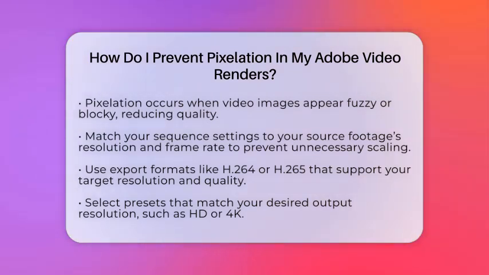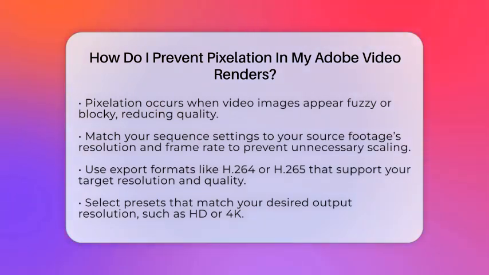First, always match your sequence settings to your source footage. If your clips are shot in 4K resolution at 30 frames per second, set your sequence to the same. This prevents unnecessary scaling that can cause pixelation. To do this, go to Sequence and then Sequence Settings, or create a new preset based on your footage's resolution and frame rate.